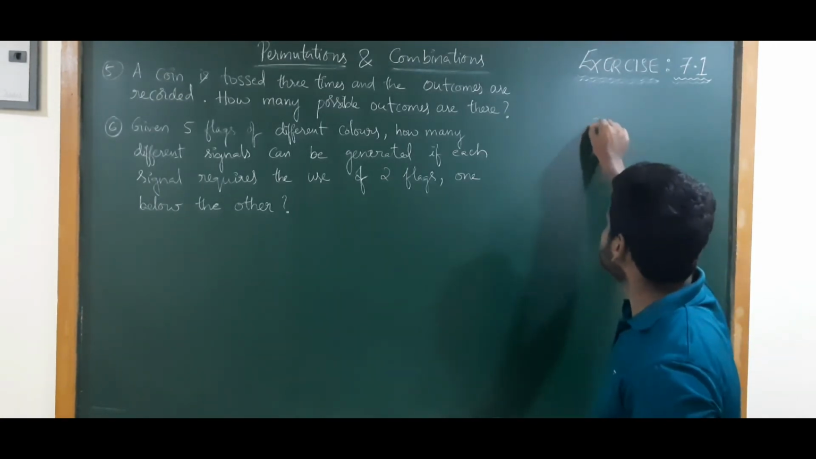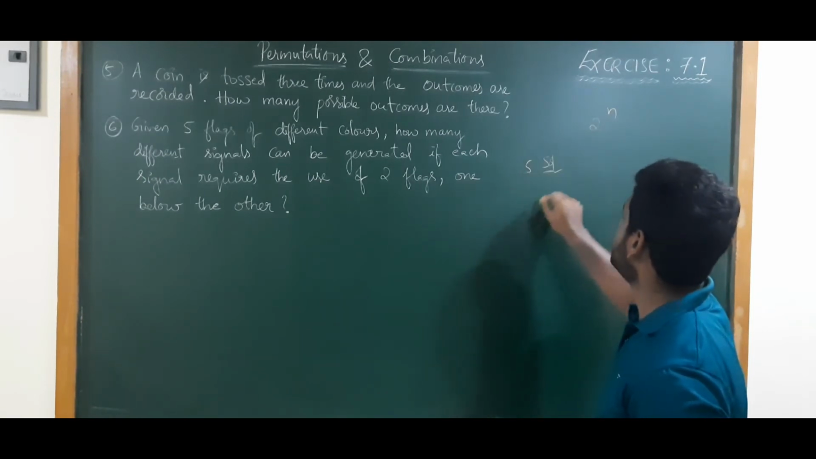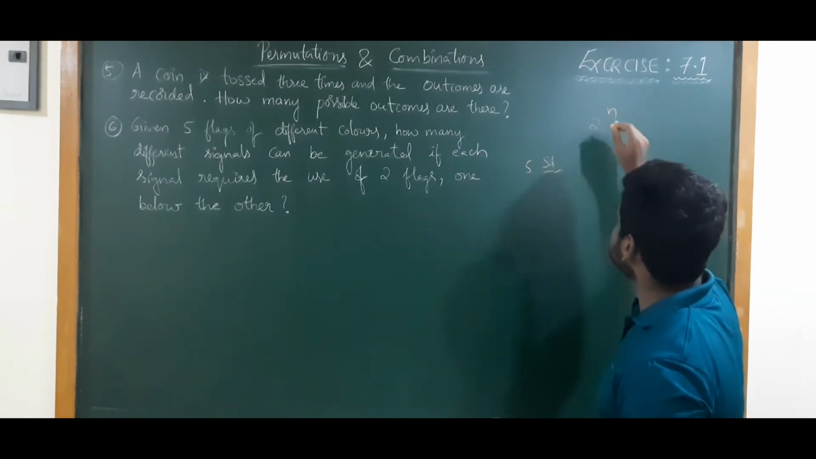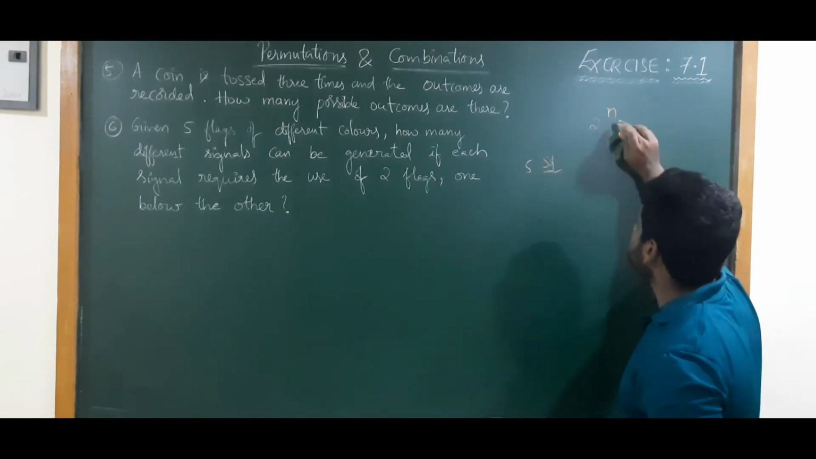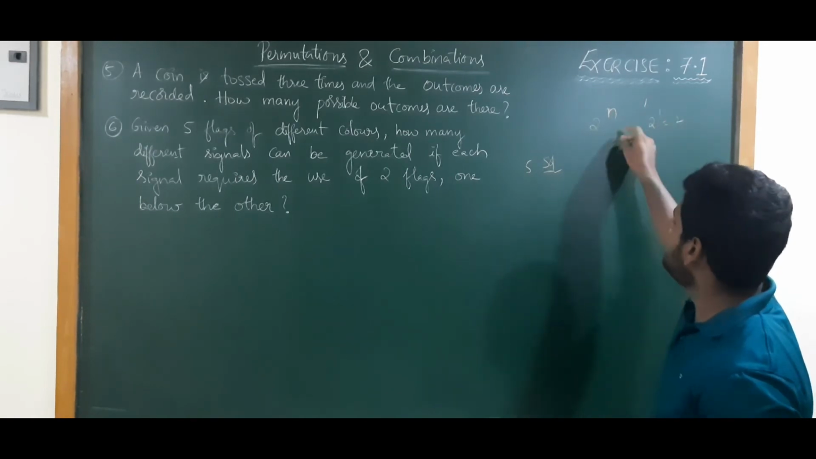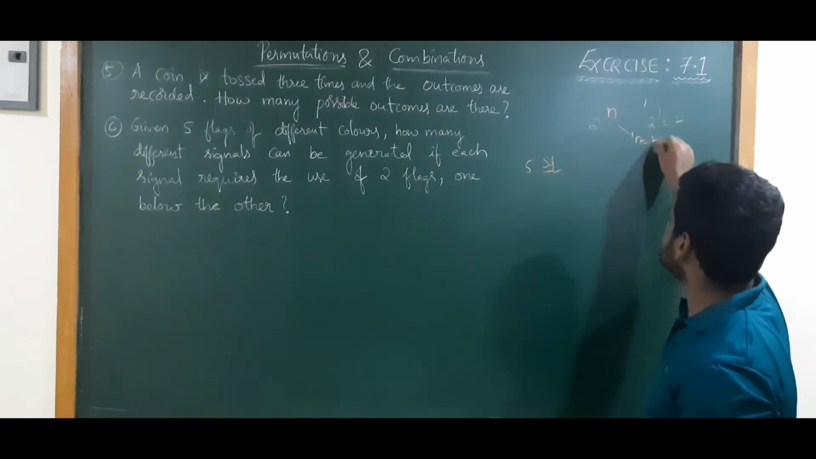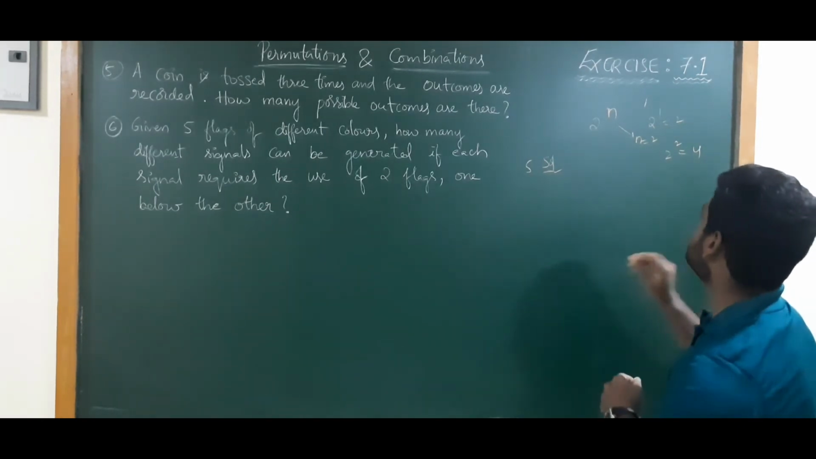So that formula is 2 power n. Formula is 2 power n, where n is the number of times we toss. For example, if we toss 1 time, it will be 2 power 1, 2 outcomes. If we toss 2 times, then 2 square, we will get 4 outcomes. You know what are those 4 outcomes?